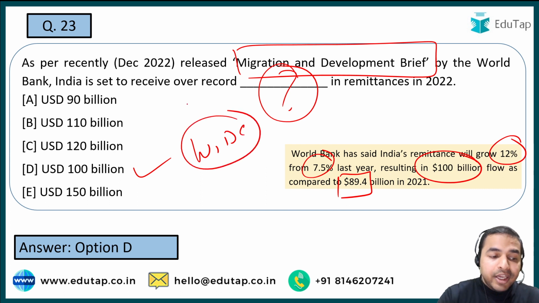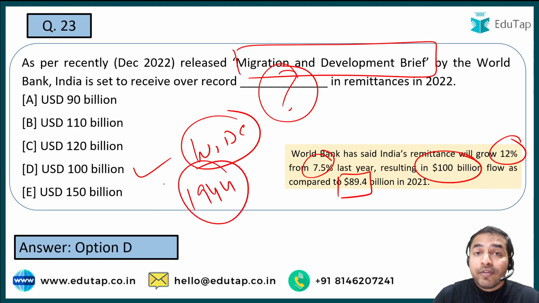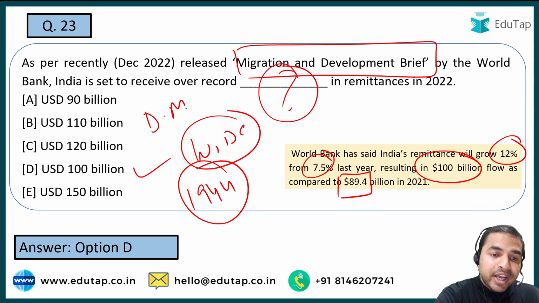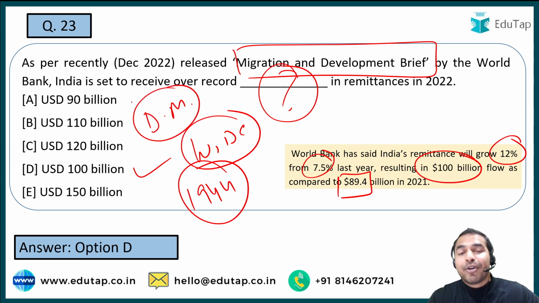ठीक है जी. Second question is that जब हम बात करते हैं वर्ल्ड बैंक एस्टैब्लिश कब हुआ था? 1944 में during the Bretton Woods conference. Apart from that, one more question comes in my mind, that who is presently serving as the president of the World Bank? That is David Malpass. So guys, these are the kind of question that you must remember from the exam point of view.